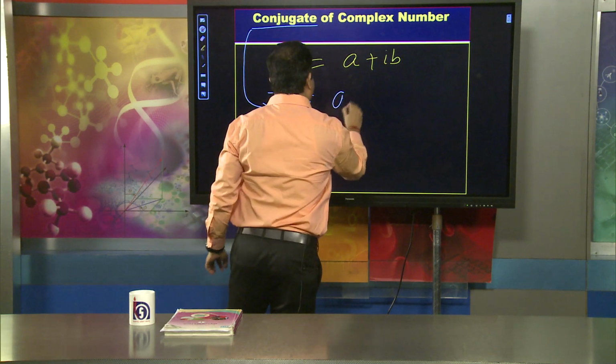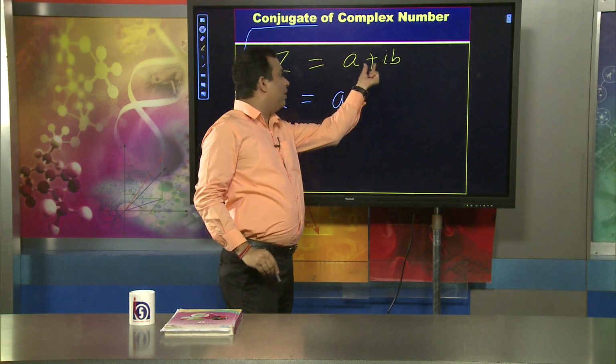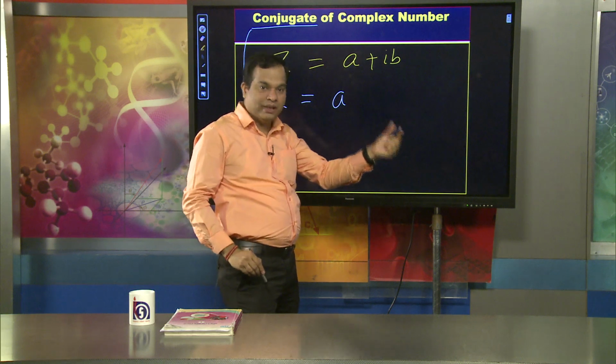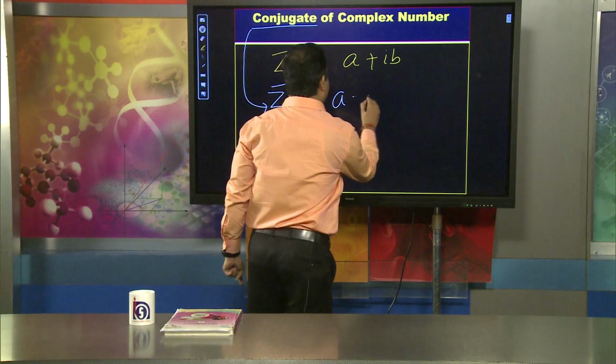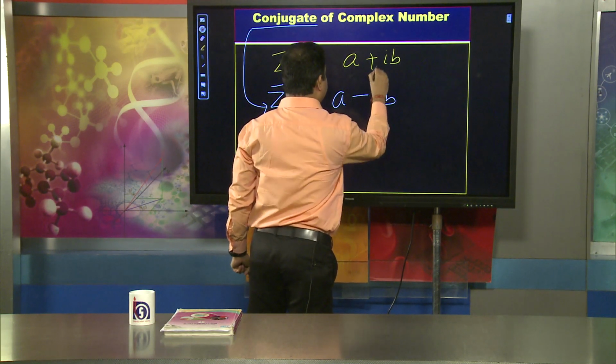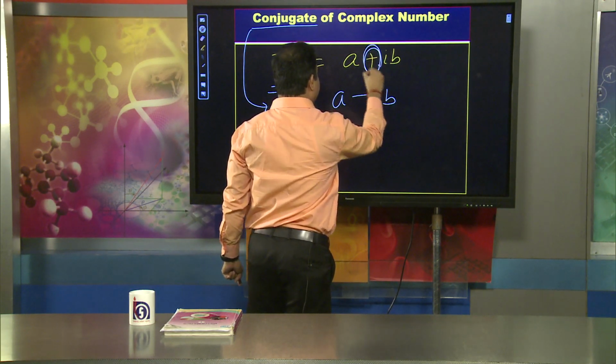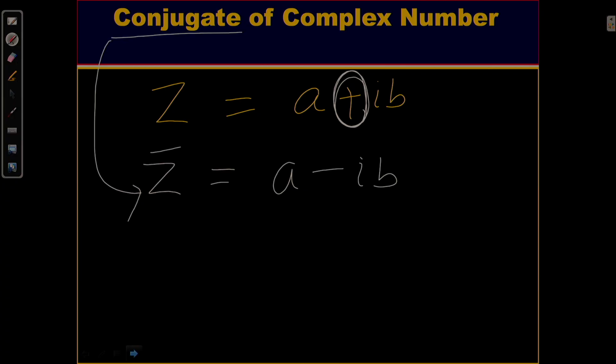It will be a, in place of plus, here it will be minus, because the imaginary part is positive. So, I can say a minus ib. That means the sign of the imaginary part will be changed. If it is positive, it becomes negative. If it is negative, it becomes positive.